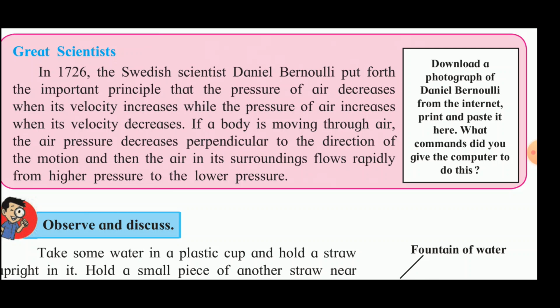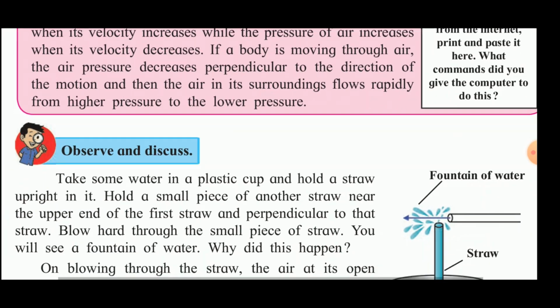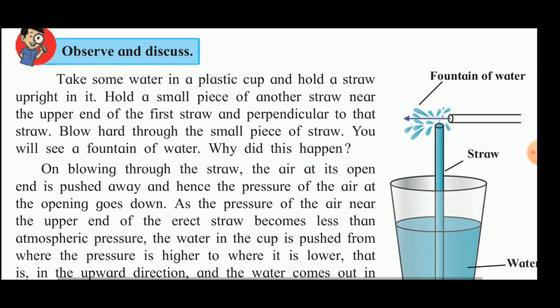What is that principle here? That the pressure of the air decreases when the velocity increases, while the pressure of the air increases when the velocity decreases. So this Bernoulli's principle gives you the relation between the pressure and the velocity of the air. Now this you can understand with the help of the next activity which is being given over here.